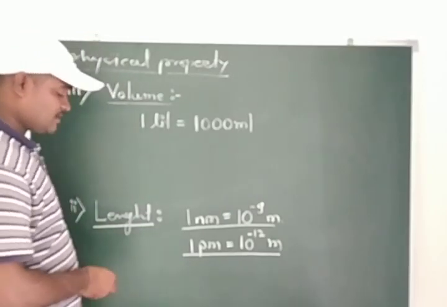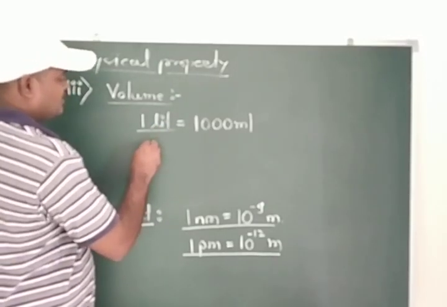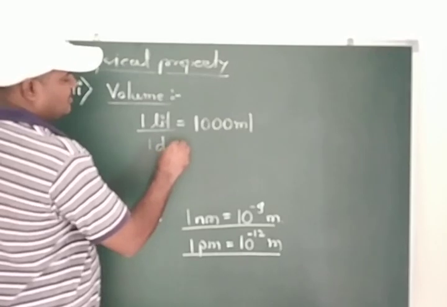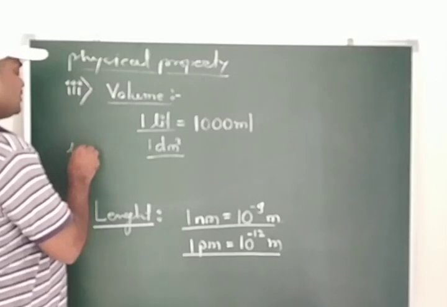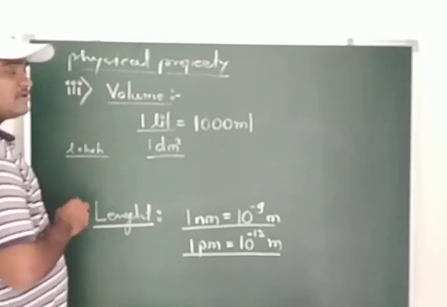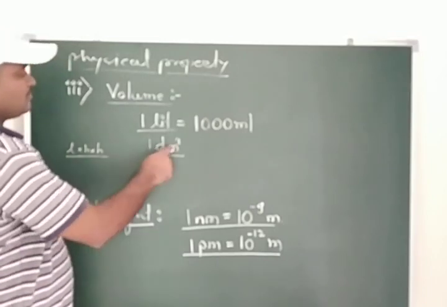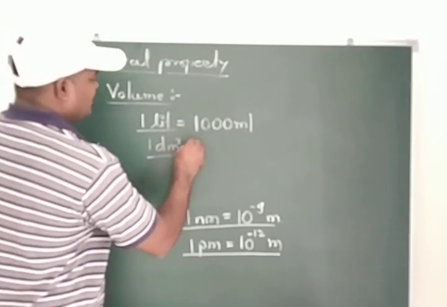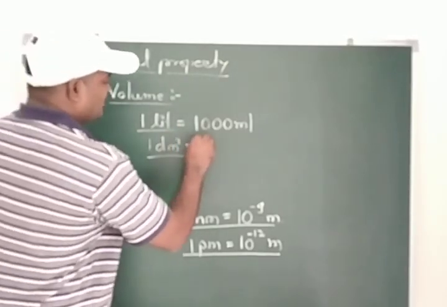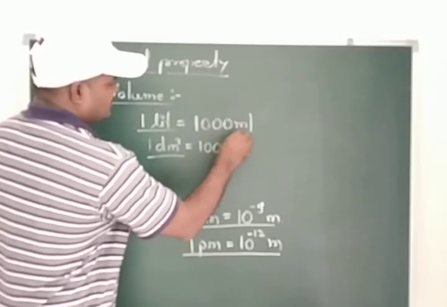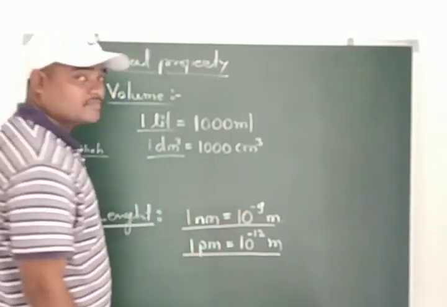Now students, like that, this 1 liter quantity is nothing but 1 dm cube. Why are we using this dm cube? Dm cube stands for L into B into H. Suppose all these quantities are in dm, then dm into dm into dm becomes dm cube. So we can call it 1 liter or 1 dm cube, and at the same time, in place of ml, we can use cm cube.